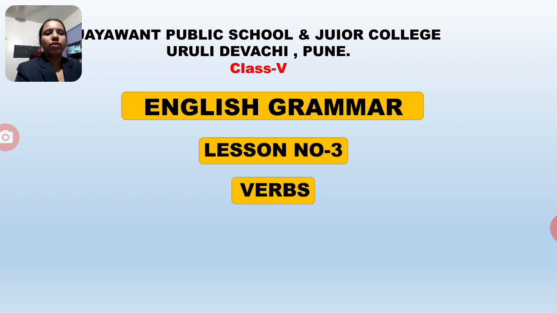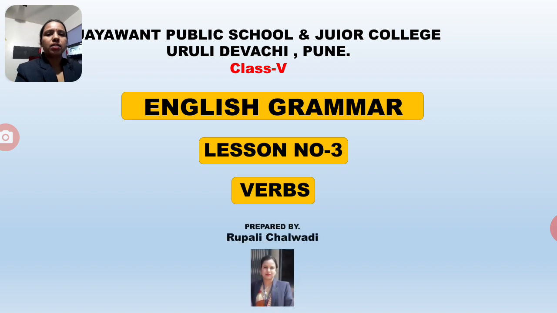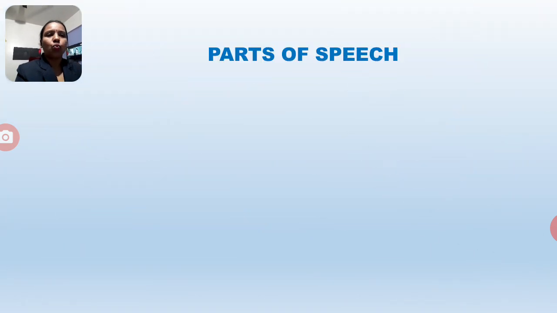Today we will go for English grammar lesson number 3, verbs. In the last session, we had done lesson number 1, the sentences, and lesson number 2, nouns. Today we will see lesson number 3, that is verbs. Before I start explaining, I will show you the parts of speech. We will remember the parts of speech that we have already done in the previous video.